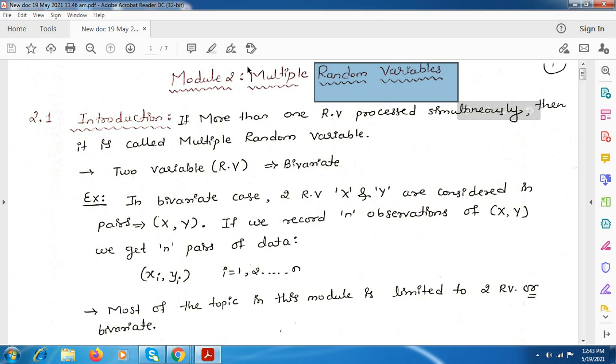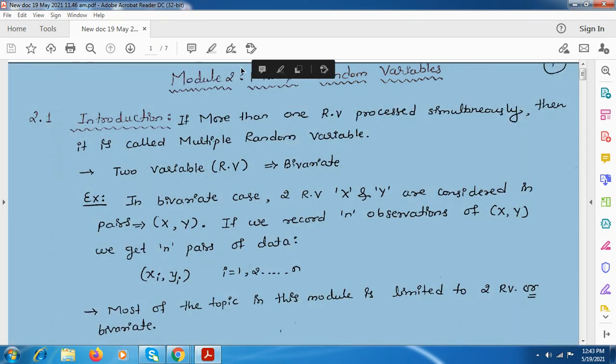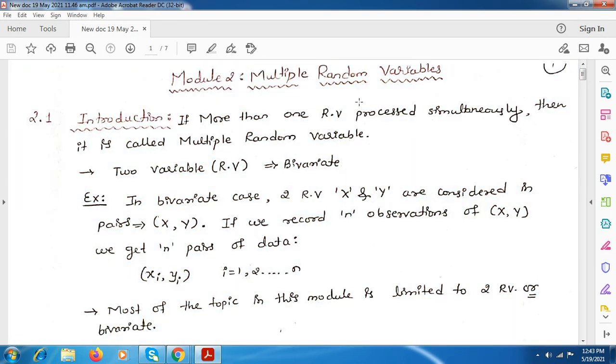Now it is the extension of the first module, that is multiple random variable. Here we consider more than one random variable, and we study all the aspects. It is similar to module 1 but with more than one random variable.